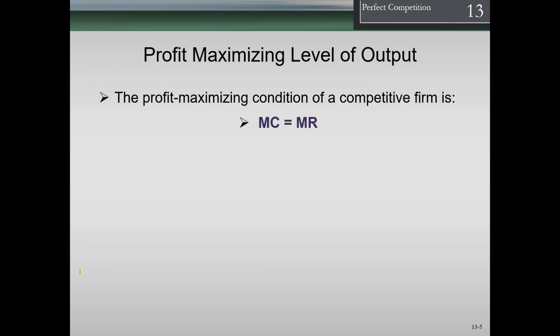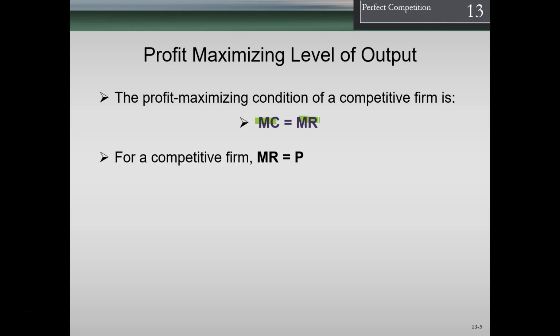So the profit maximizing condition of a competitive firm is where marginal cost equals marginal revenue. It's pretty much always going to be the case. We're just going to memorize that. We're going to produce where marginal revenue equals marginal cost. It's almost always going to be the answer. And intuitively, you can see why. If we just keep making one more unit, and we decide when it's going to even out, when marginal revenue equals marginal cost, that's when we stop making one more unit.